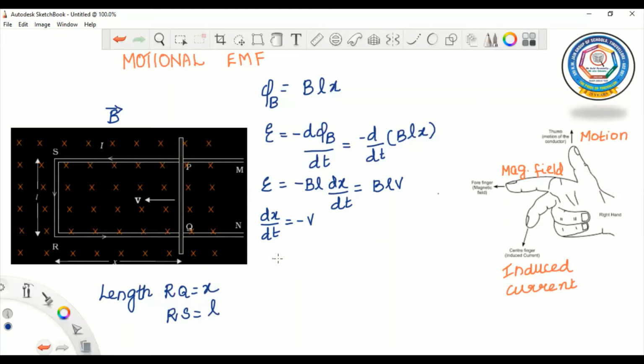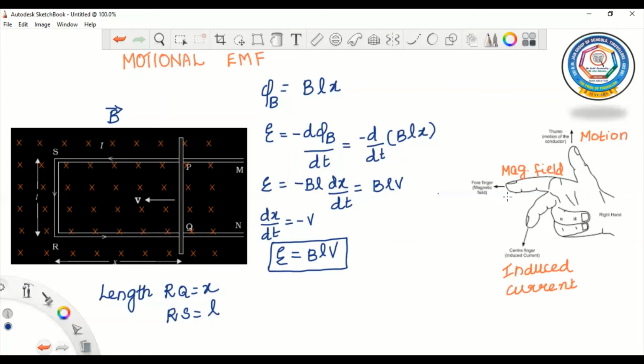Actually, the direction of the motional EMF is given by Lenz's law. But it is also more convenient to apply Fleming's right-hand rule. So let me write the motional EMF expression as B L V. So this is very, very important, children.